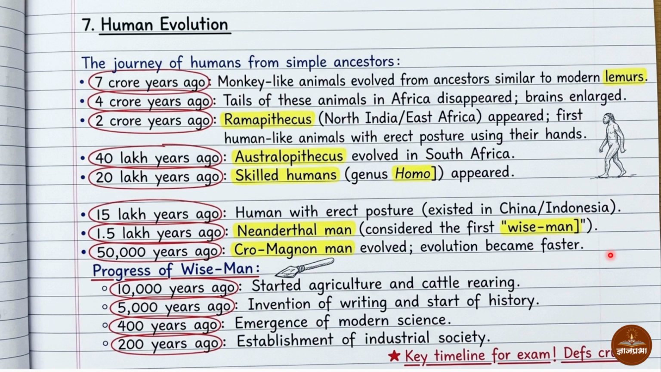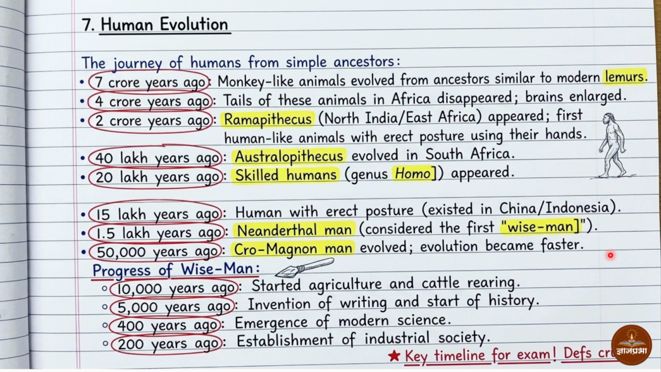Now the last point, human evolution. Just remember, students, we have to remember the scientific names of human beings, how they evolved, from which animals they evolved, and the names of those animals. 7 crore years ago, the first monkey-like animal evolved from ancestors similar to modern lemurs. 4 crore years ago, the tail of these animals in Africa disappeared. 2 crore years ago, Ramapithecus, fossils appeared in North India and East Africa, the first human-like animal with erect posture using their hands.